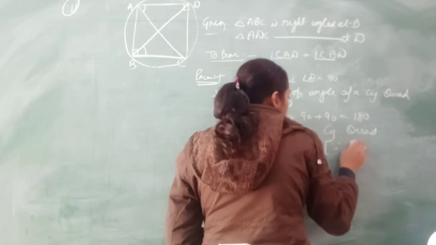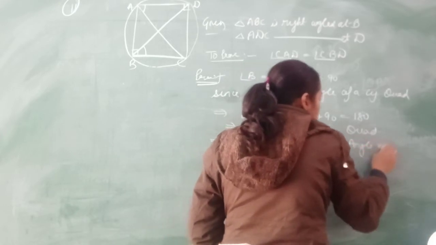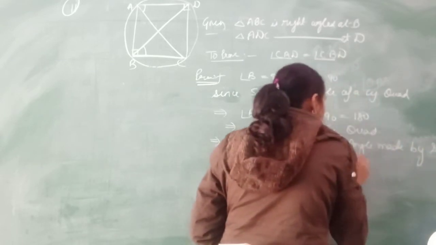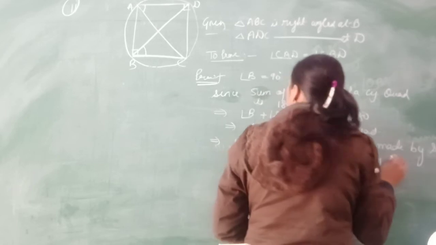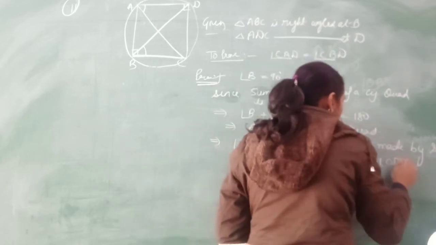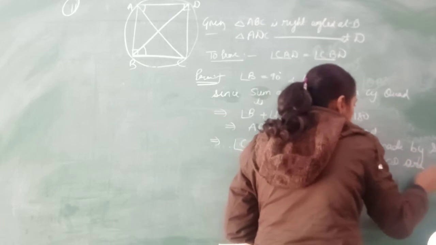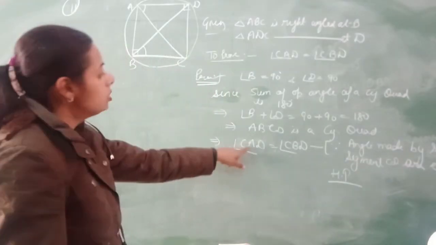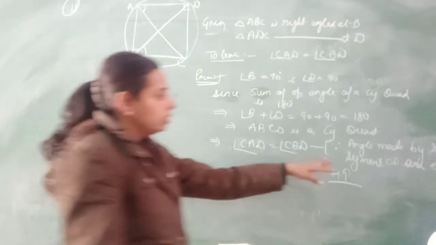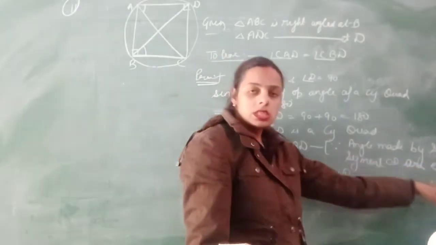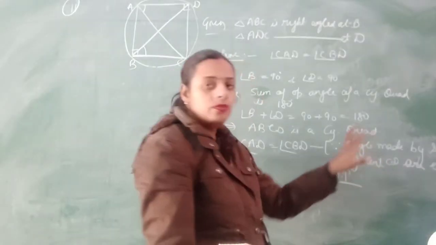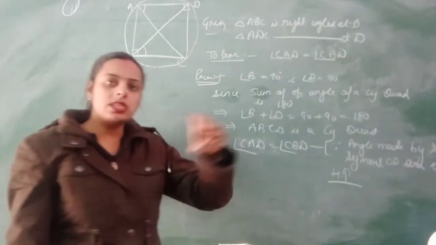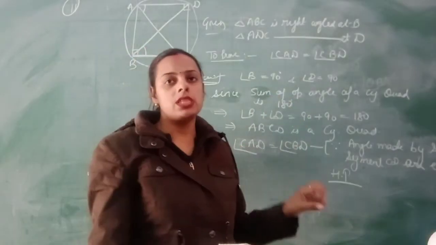since angles made by the same segment, this segment is the CD segment, are equal. Hence, proved. These two angles are always equal when they are formed by the same segment, and the angle will be formed only when this is a cyclic quadrilateral. Because in a circle we can say that the angle of a segment is equal to the angle of the same segment.